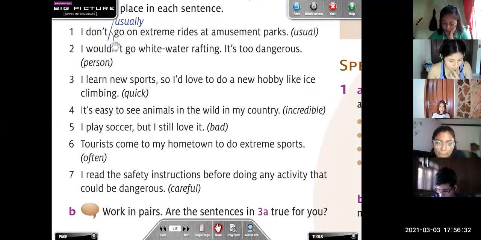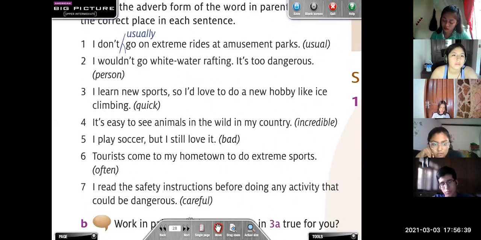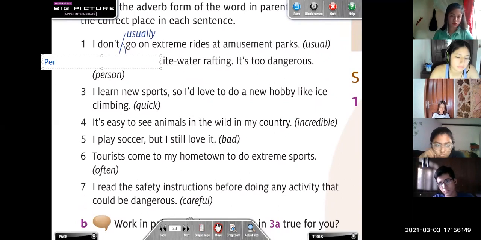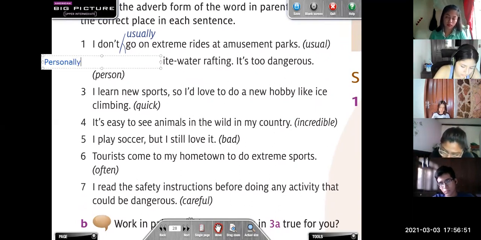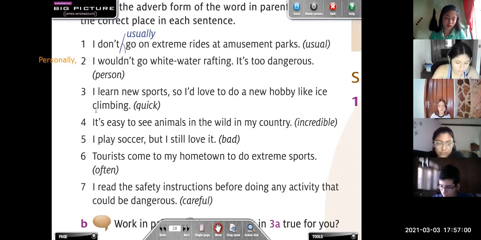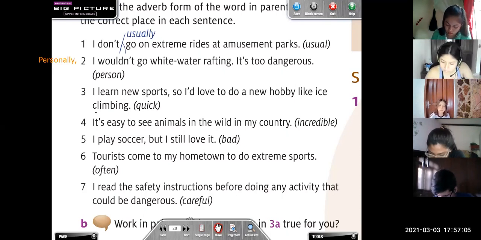You have to do exactly the same with person. What can you say here? Personally. So where do we place this adverb? Before the sentence, right? Personally, and a comma. It says, personally, I wouldn't go whitewater rafting. It's too dangerous.